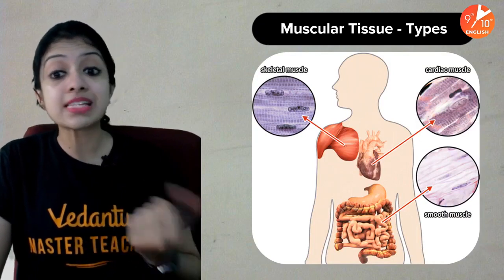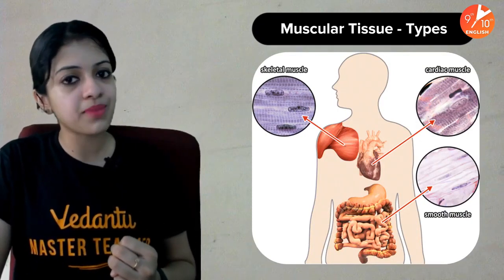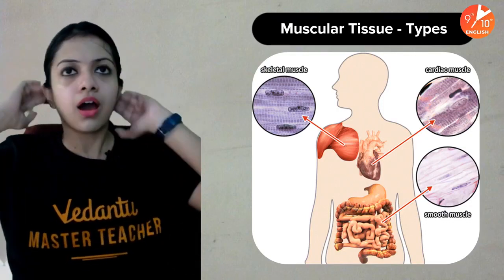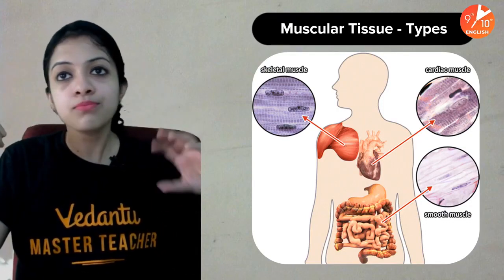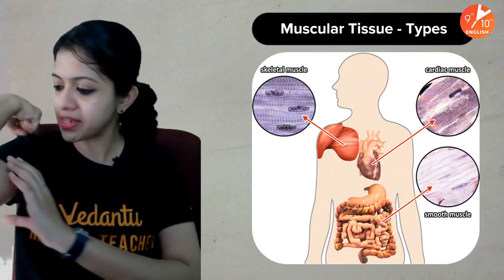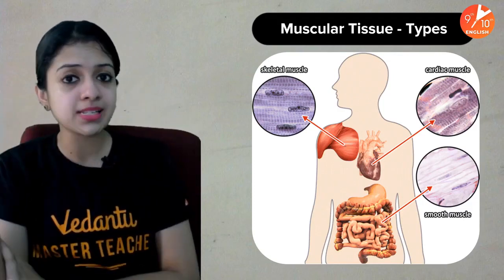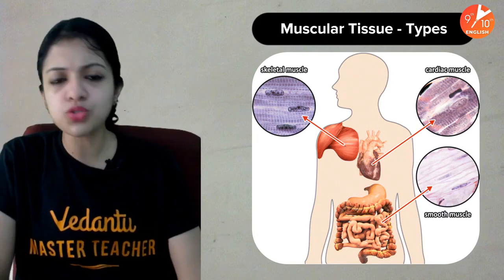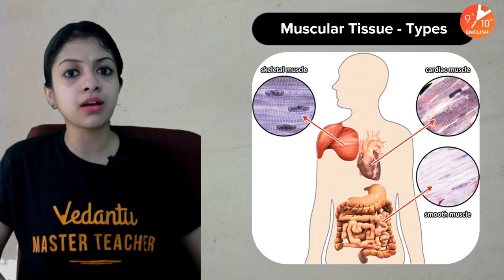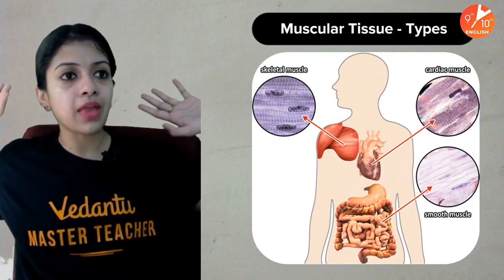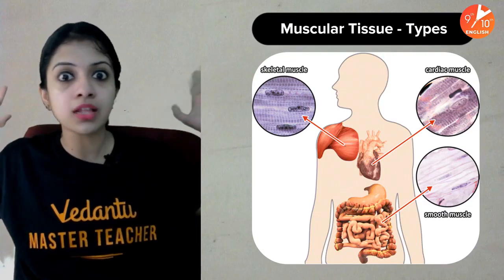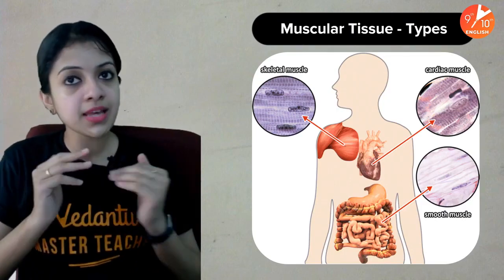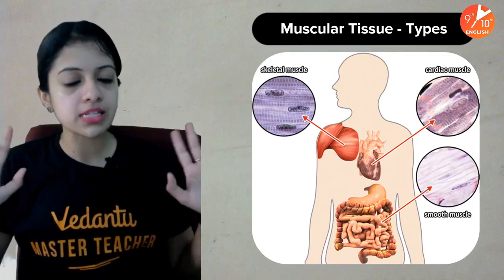Now coming to muscular tissue types. There are three major types of muscle tissue in our body. Some are the types that act and move according to our wish, like for example biceps muscles, triceps muscles, and muscles in your legs, all of those muscles which help you move from one place to another, help you move your hands, help you rotate your neck, and so on. Those are all under voluntary control. If I want to move it, I will move it. I will ensure that it is moved.